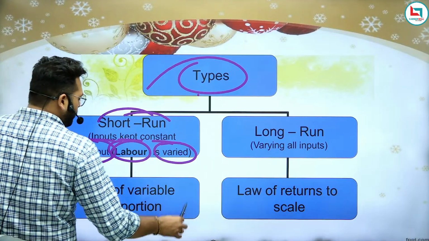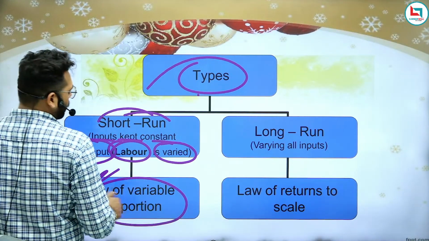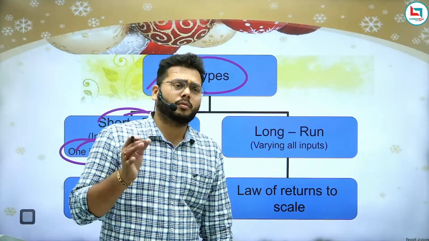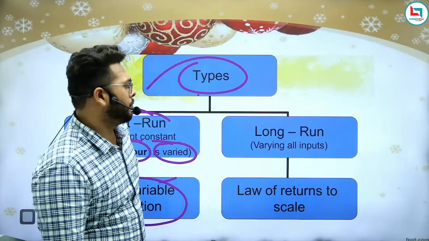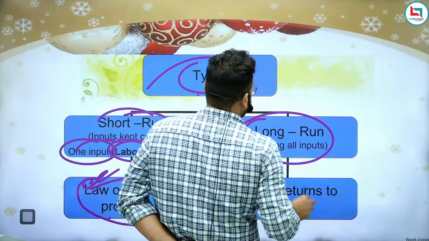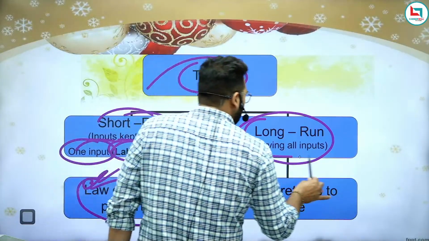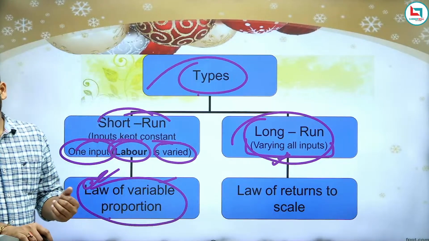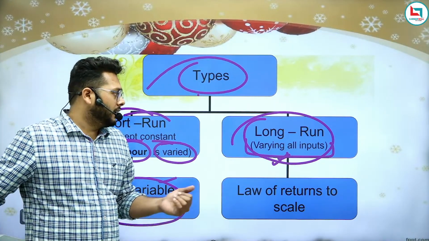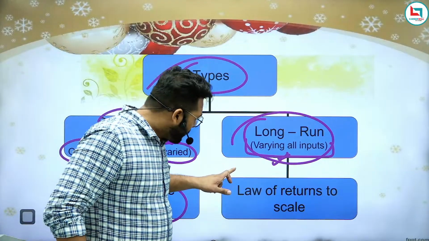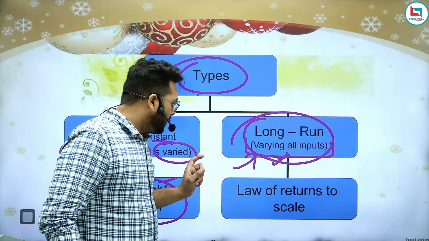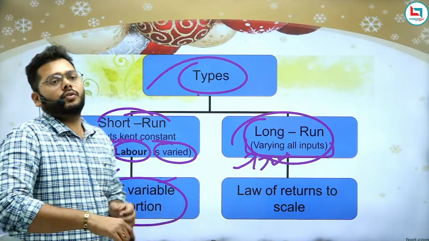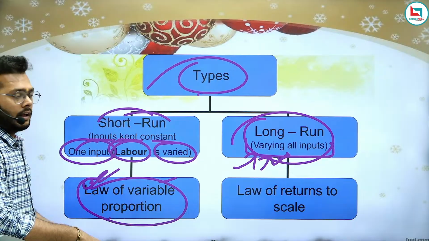Now this process you are doing is called the law of variable proportion, which I will explain further in a later topic, which is a very important topic. And the second one is what? Long run, where both the things change, the fixed factor as well as the variable factor. This is called long run type of business. Am I clear or not?